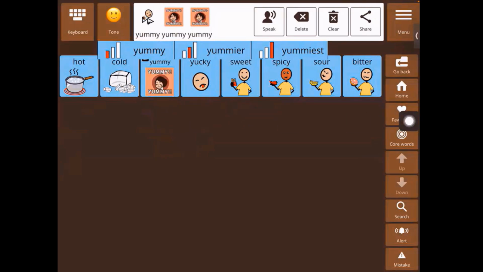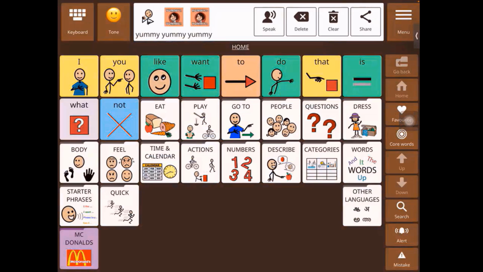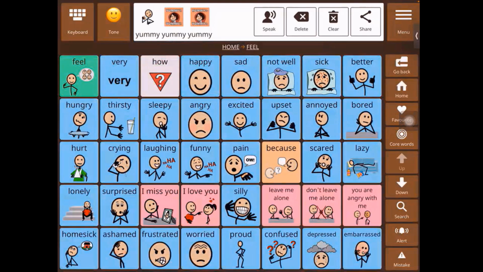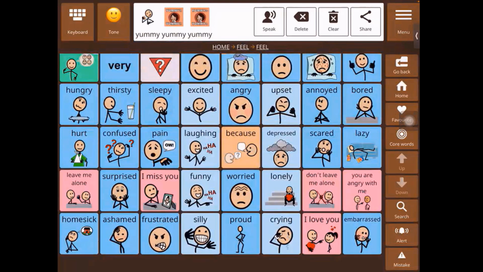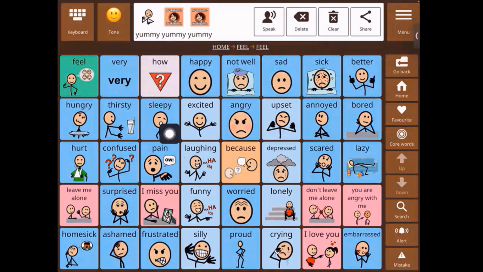The next feature that I said that I would show you is the color coding. So this is a folder that I have prepared already just for the sake of the demo to show you the color coding. So if you can notice, I have tried to group all the happy words together with the dark blue for the happy and the lighter blue for the other similar words, excited, laughing, funny, silly. So this is how you can use the shades of the color code.